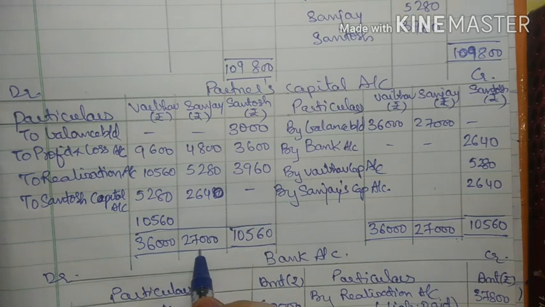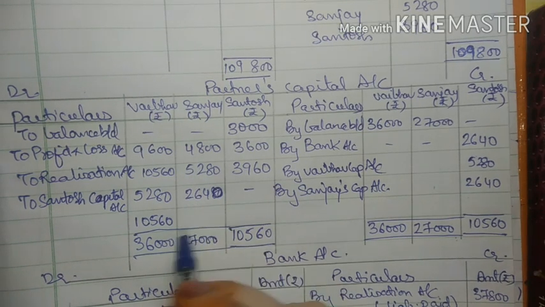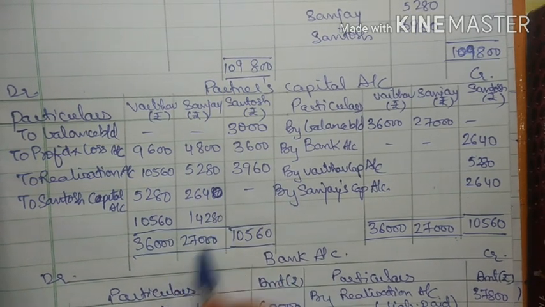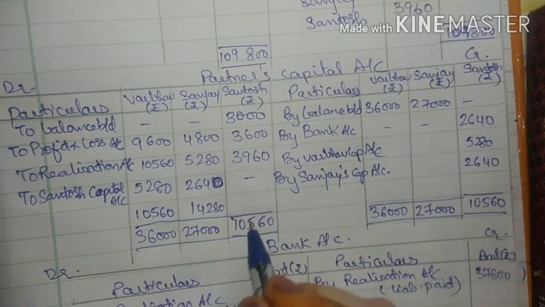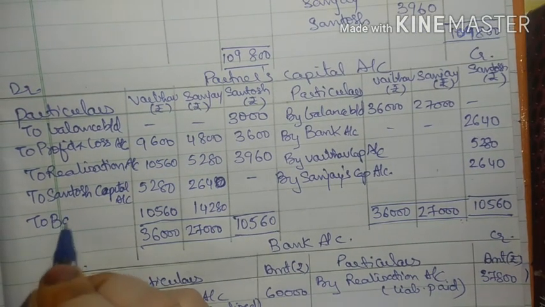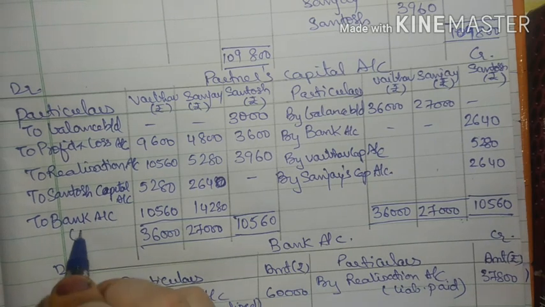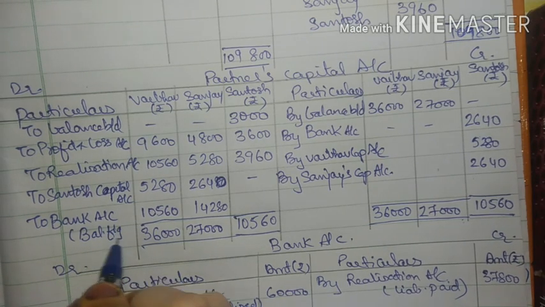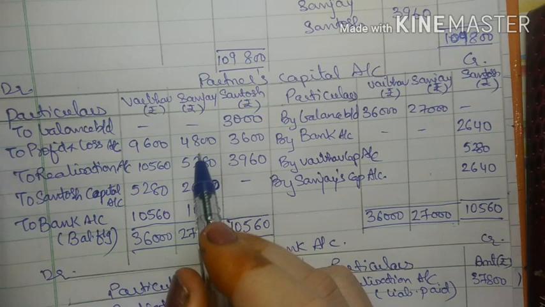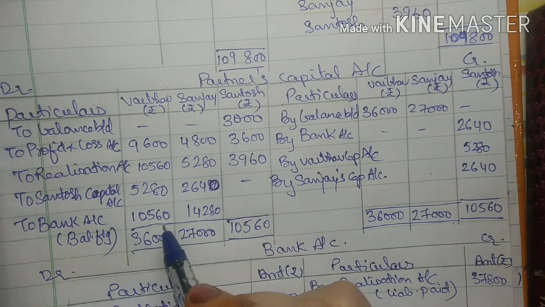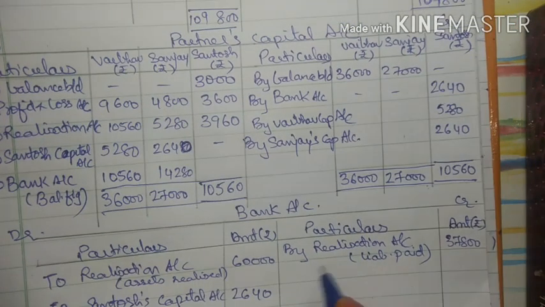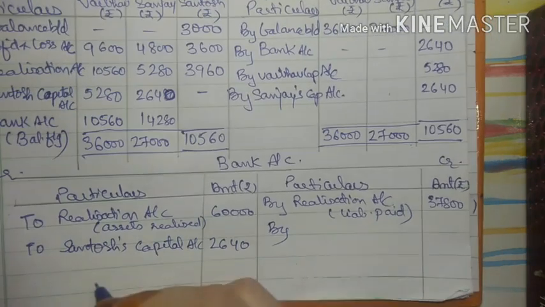From 27,000, when I will deduct this 3 amounts, I will get a balance of 14,280. Now this I will write as to bank account balancing figure, right? So partners capital account debit to bank account means business is paying to Vaibhav and Sanjay.